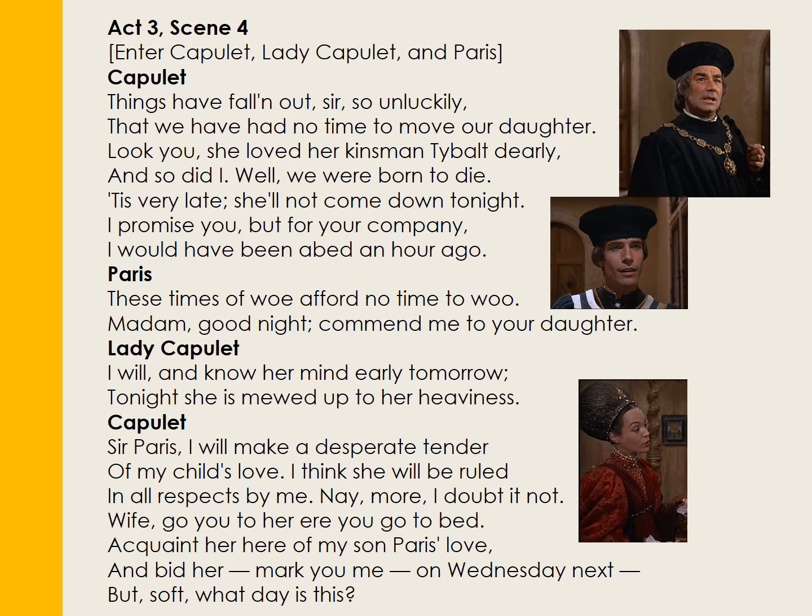So it looks as though Capulet is stepping forward. He's so confident that Juliet is going to marry Paris. He says, I will make a desperate tender of my child's love. I'll speak for Juliet. I think, he says, she will be ruled in all respects by me. I am her father and I have authority over her. And he says, no more, I doubt it not.